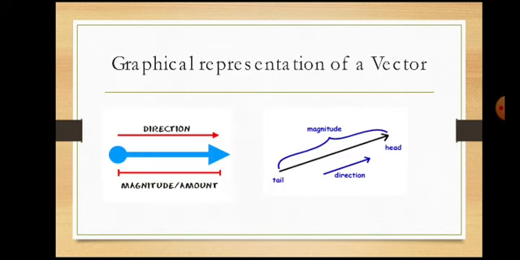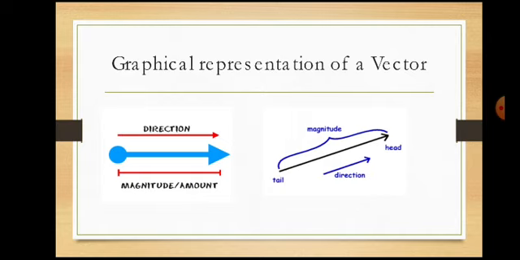Here, a vector is represented or shown as an arrow. The head of the arrow shows the direction and the length of the arrow shows the magnitude of the vector. Observe the second figure, this tail and head. The distance between tail and head gives the magnitude of the vector, and the arrowhead gives the direction in which the vector is moving. This is a representation of a vector.